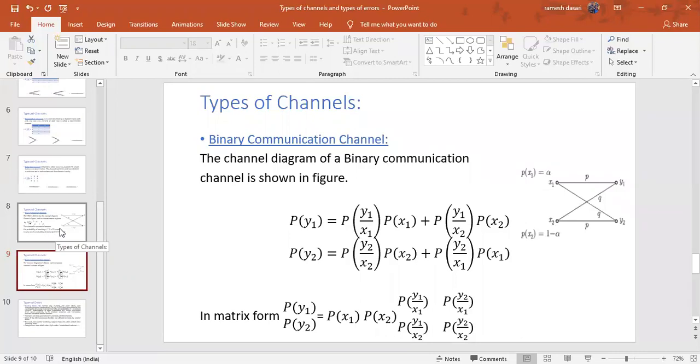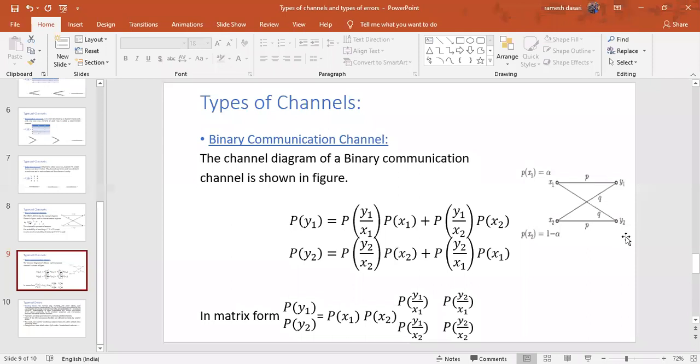But sometimes if anyone asks what is the meaning of binary communication and what is the meaning of binary symmetric, then we can say that you can place 0 and 1 directly when you go for the binary symmetric, and coming to binary communication you take x1 equal to alpha and x2 equal to 1 minus alpha. P of x1, P of x2, alpha, 1 minus alpha. That means x1, x2 are 2 inputs, y1, y2 are 2 outputs.